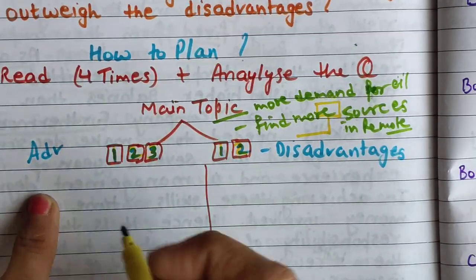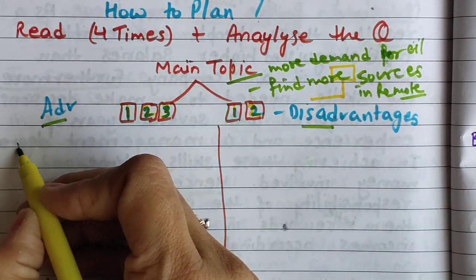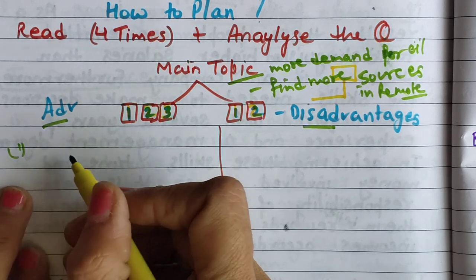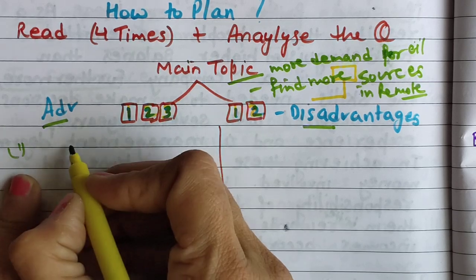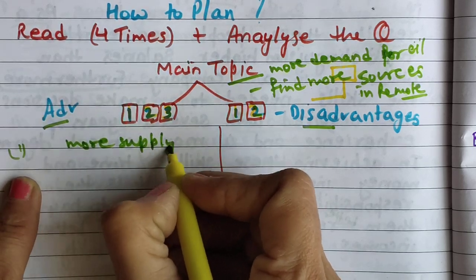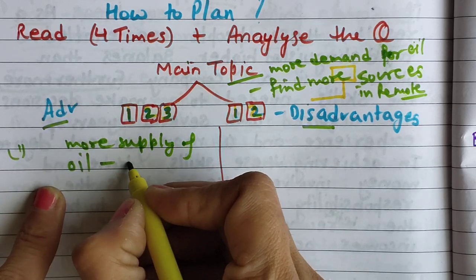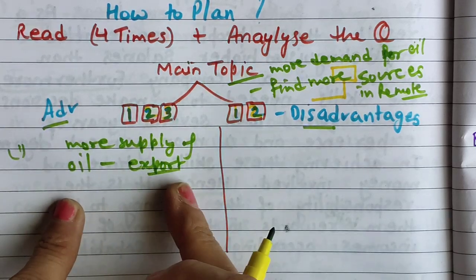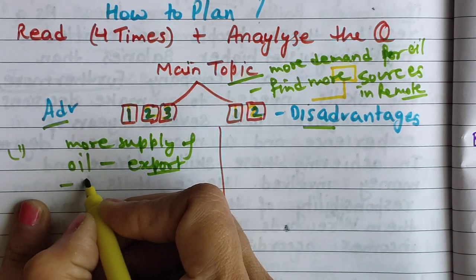Okay, now we are saying advantages and disadvantages in body paragraphs. Let's write it. So what will be the advantages? Suppose your country has got a new source of oil in one area, in one location, then what will happen? You will get more supply of oil. Okay, then what will happen? You will export it. Okay, so just generate ideas according to the situation. You will export all the oil, and what will happen? You will get revenue, income.